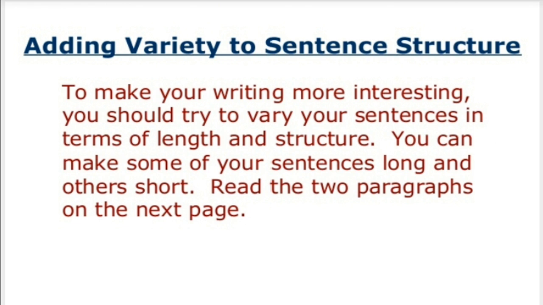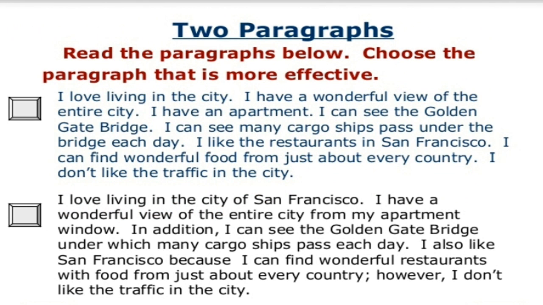Let us now read the two paragraphs on the next page so that you can know the difference between these two. The first paragraph. I love living in the city. I have a wonderful view of the entire city. I have an apartment. I can see the Golden Gate Bridge. I can see many cargo ships pass under the bridge each day. I like the restaurants in San Francisco. I can find wonderful food from just about every country. I don't like the traffic in the city.